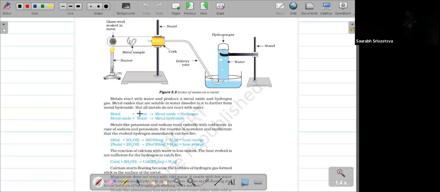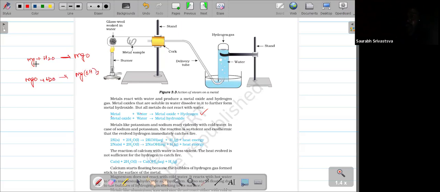Here, metal reaction with water gives metal oxide and hydrogen. These two reactions will happen. The first one, when the metal, that means magnesium, reacts with the water, first it will form magnesium oxide. Again, the magnesium oxide is not stable after forming. It will react with one more water molecule and form magnesium hydroxide.